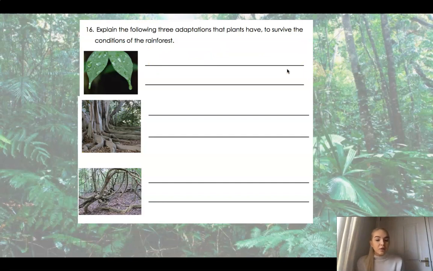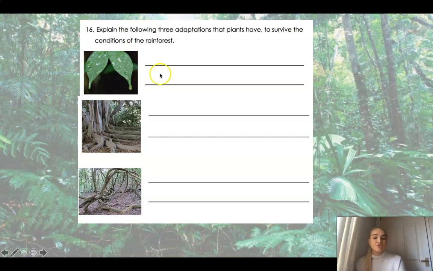Now I'm going to give you a second just to remember what they are, and then I'm going to tell you, and that might jog your memory for how they help the plants to survive, okay? So pause the video, have a think, write down if you know, but then if you're really unconfident, unpause the video and we'll go through the names and then you can do the adaptations yourself, okay?